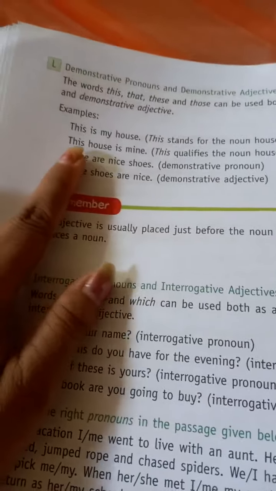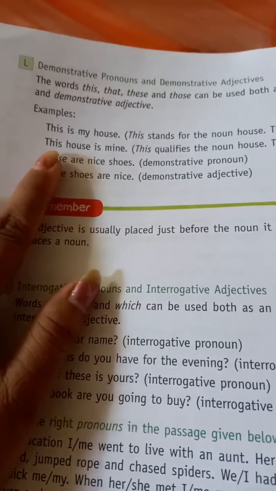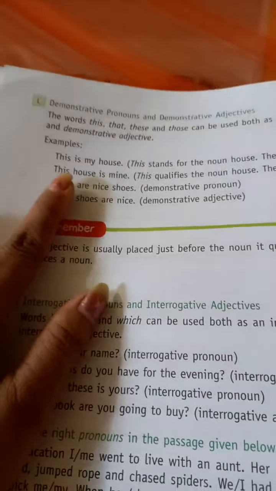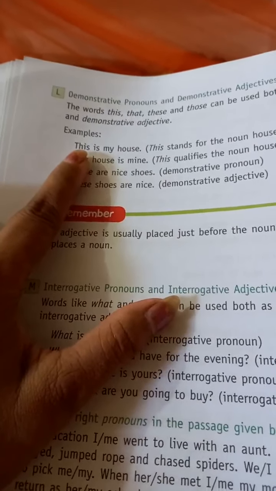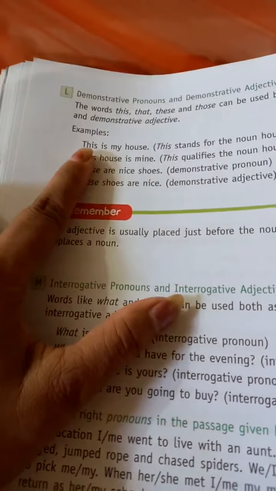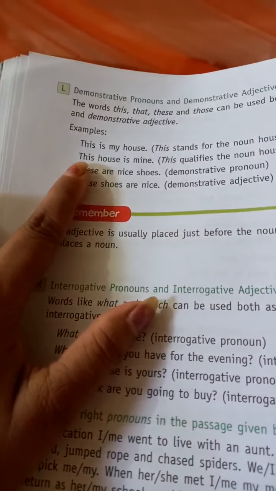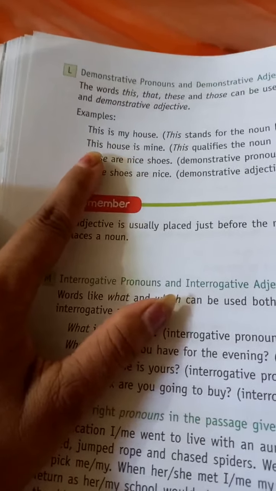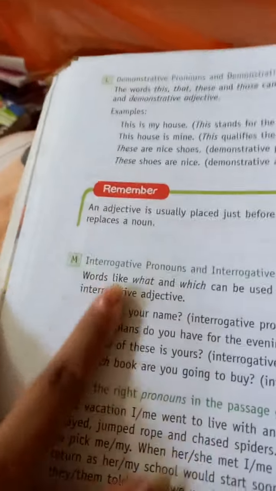Now, if I say this house is mine, here this qualifies the noun house, so this will be considered your adjective. Why? Because it is qualifying the noun. It is telling you more about the noun. Where it is used as a noun, that is a demonstrative pronoun.